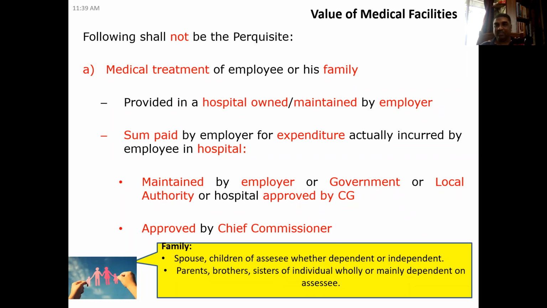Okay, and here you see there are many case laws also. Many disputes are there here, whether the hospital is maintained by the employer or by government or not. So many times this question comes. People argue that it may be tax planning also for the employer. You see, it says that if the hospital is owned or maintained by the employer, the perquisites will be tax free. Is it not? Yes, sir. But nowhere has the law said that the hospital is wholly owned or wholly maintained, or fully owned or fully maintained.